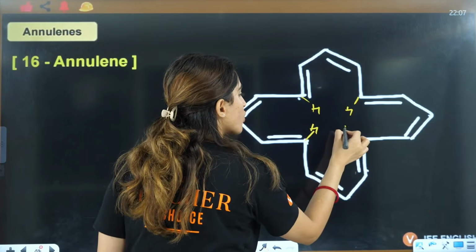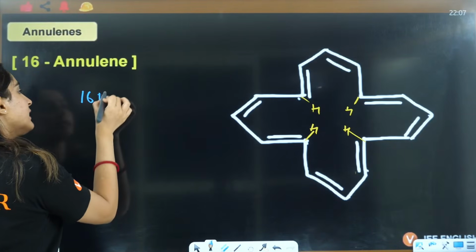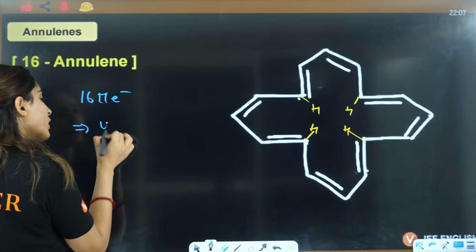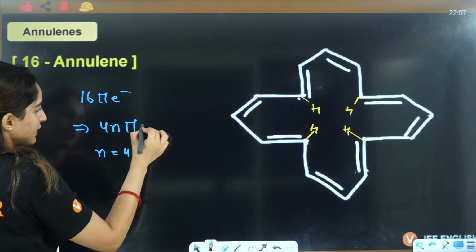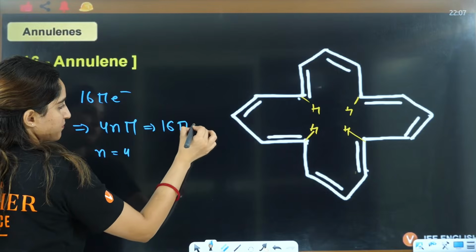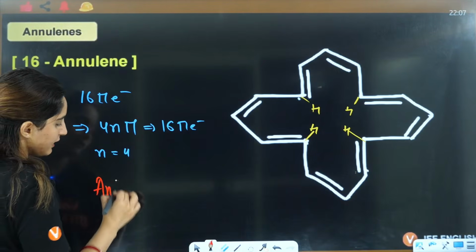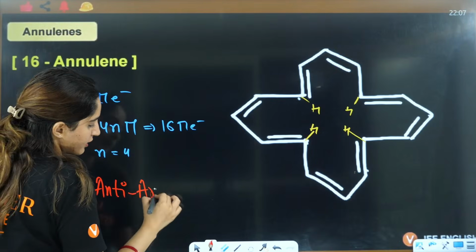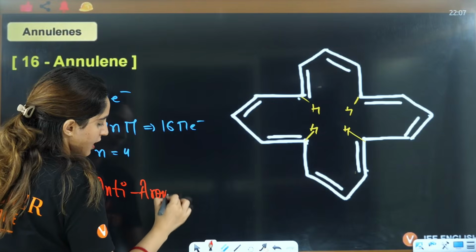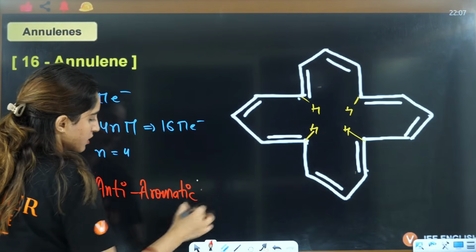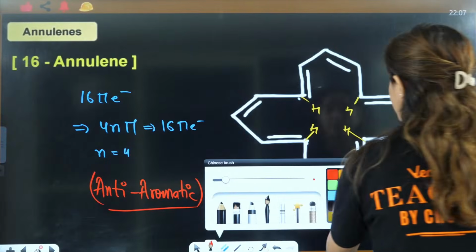16 pi electrons corresponds to 4n pi. If you put n equals 4, then this will become 16 pi. So that means this is the concept of an anti-aromatic compound. Anti-aromatic compound. Got it everybody?